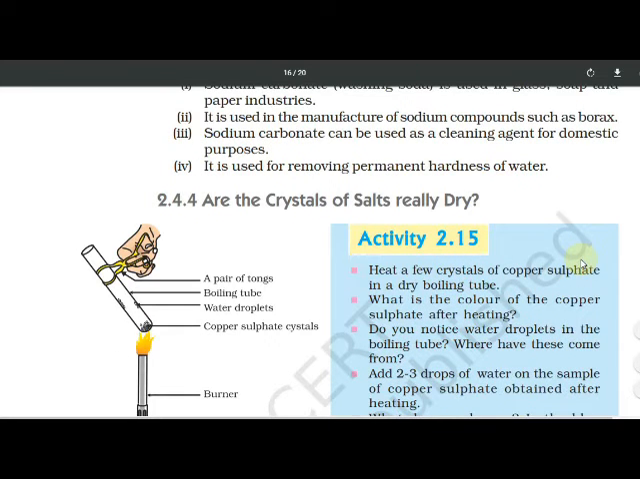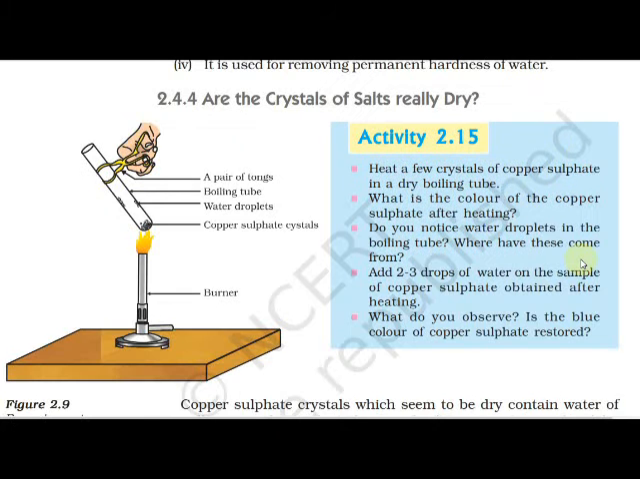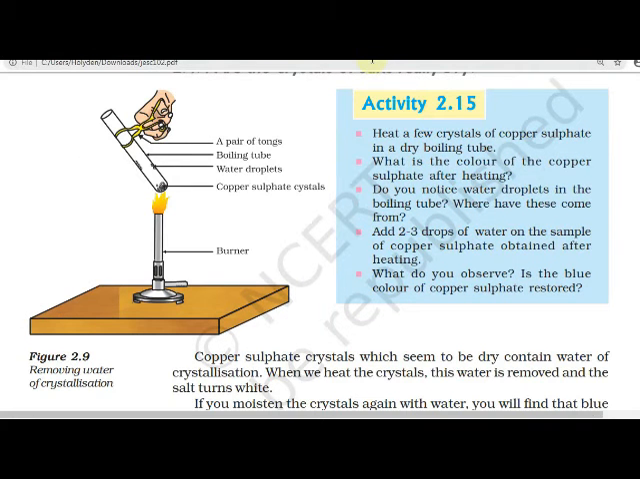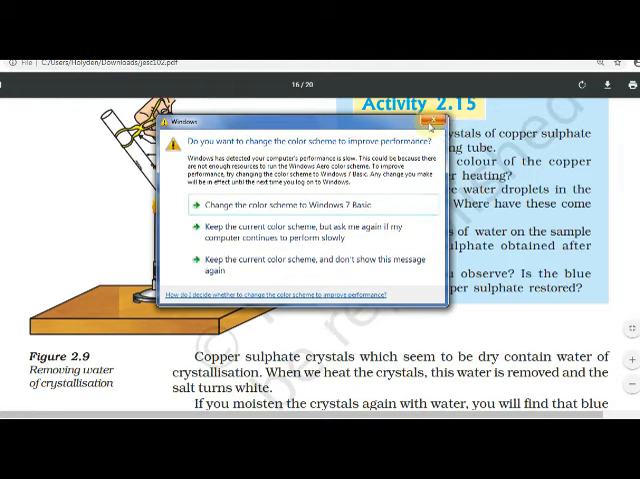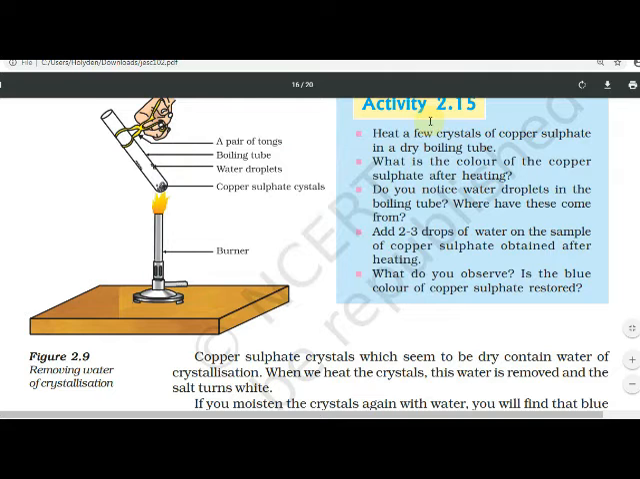Are the crystals salty? Are the crystals of salts really dry? What are we going to see in this figure? Removing water of crystallization. Are the salts real crystals? We are going to see this. Here in the test tube, copper sulfate crystals are going to be heated. Yes or no? Burner is seen. Water droplets have collected. Boiling tube is given.